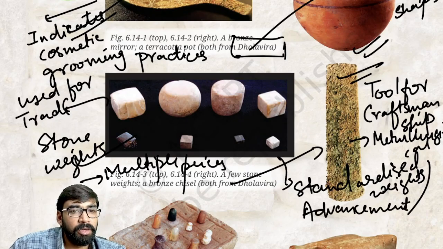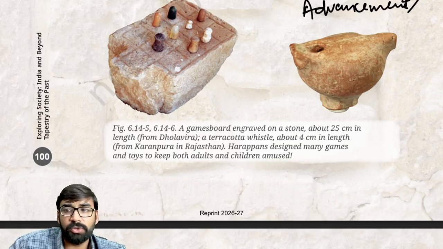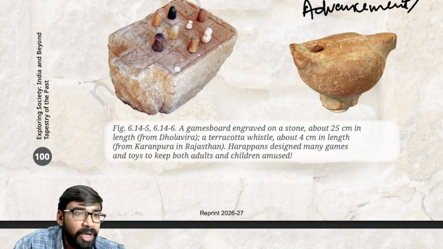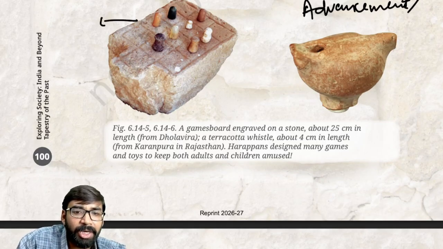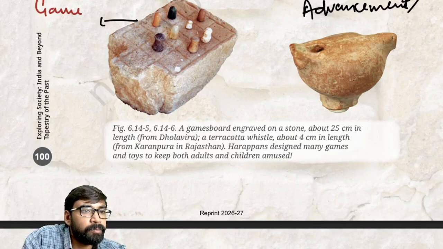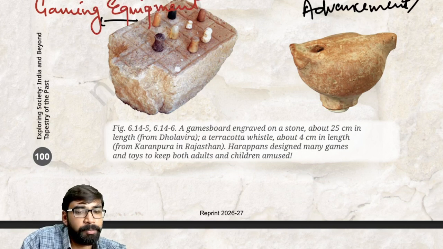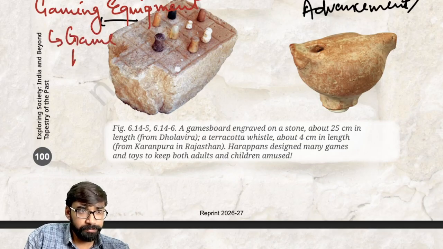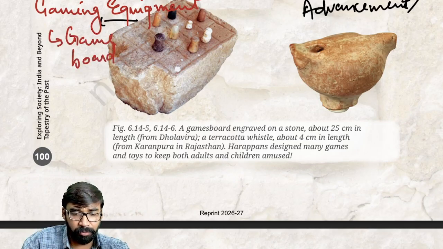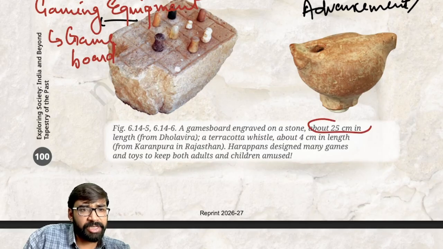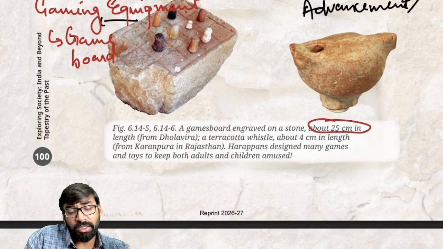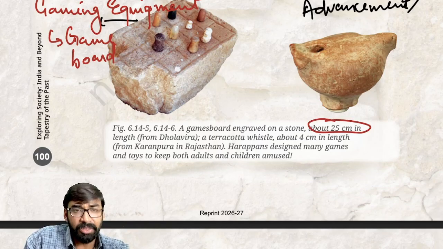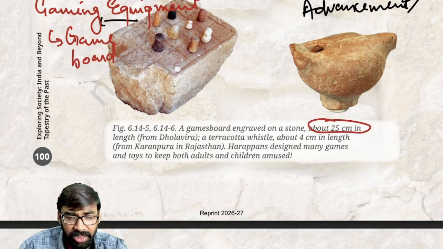Fine. Now, there are other images also, as you can see on your screen. This is a sort of gaming equipment. So you can say it is a kind of game board, and it is around 25 centimeters in length. It is also found from Dholavira. Clear? It actually indicates the recreational activities.